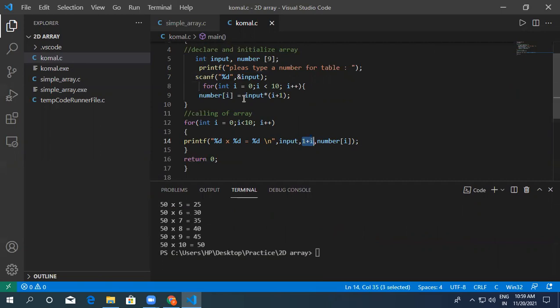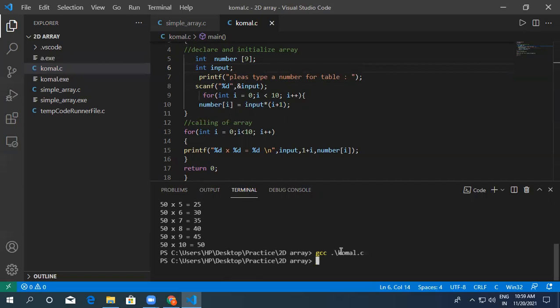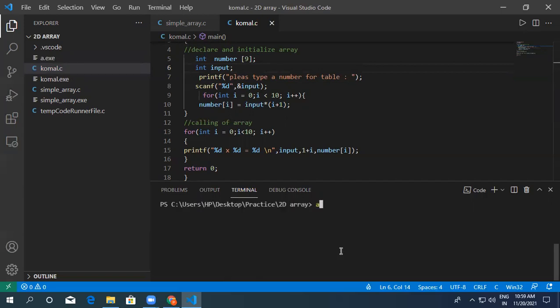There is a problem, I think. Input is number 1. Input. Mm, okay. int put. gcc, cls, a.exe.